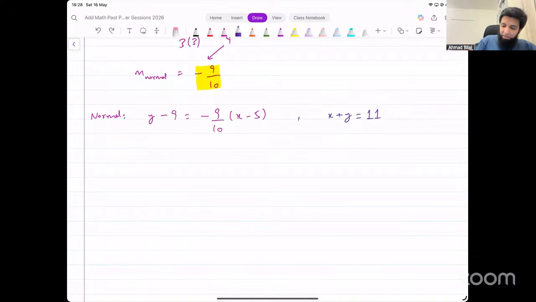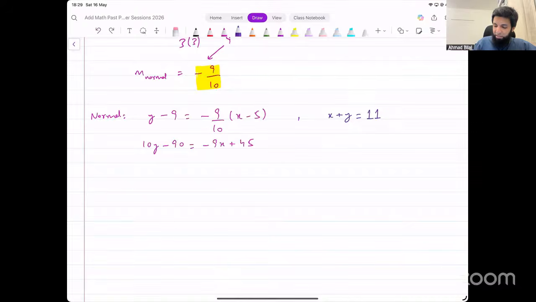I'll multiply by 10 so we can avoid fractions. 10y minus 90 gives us minus 9x plus 45 on the other side. Do not make y or x the subject from this equation because that will make you deal with fractions. You want to avoid them as much as possible because that will simplify your calculations.